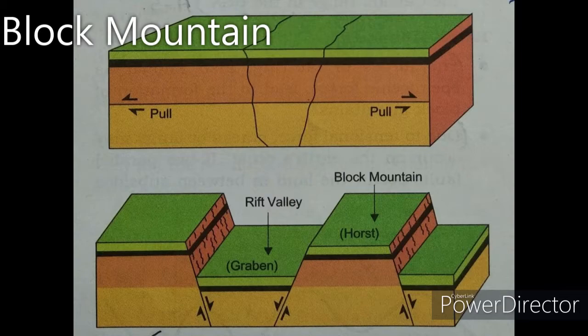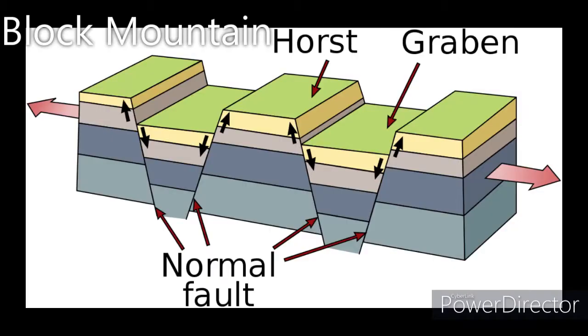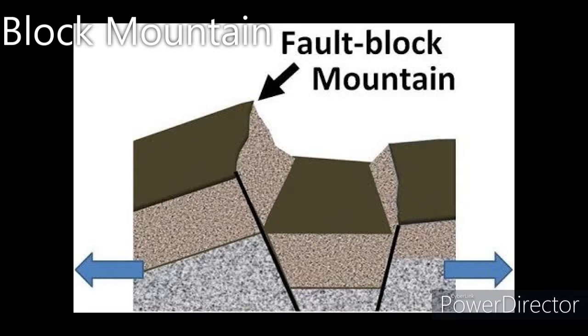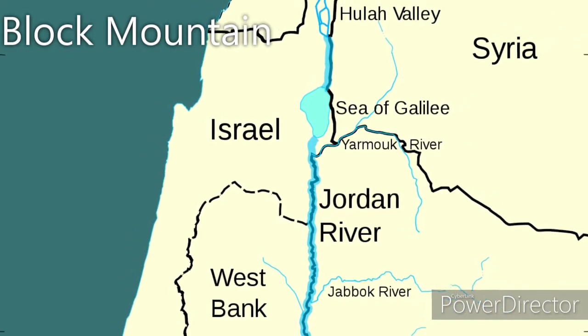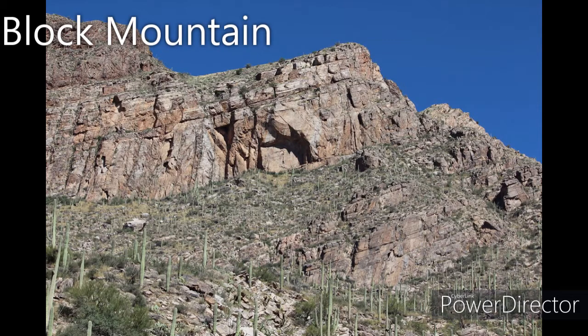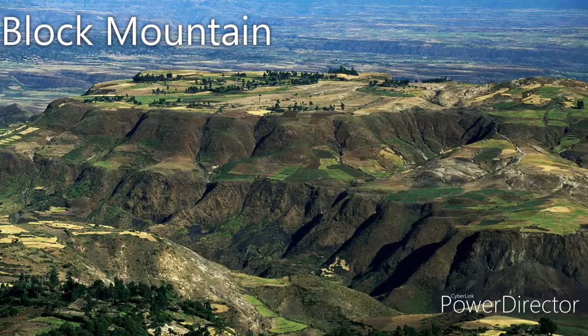Block mountains. Block mountains are formed by the internal or endogenic earth movements, which cause the force of tension and faulting. The downlifting or uplifting of the land in between two parallel faults results in the formation of block mountains. The block mountain is also called a horst. The middle part of such a mountain is lower and the parts on both sides are higher. The middle lower portion is called a Rift Valley. The longest Rift Valley is the valley of the Jordan River. Examples: Black Forest in Germany; Vindhya Range and Satpura Ranges in India; Salt Range in Pakistan are some of the examples of block mountains.